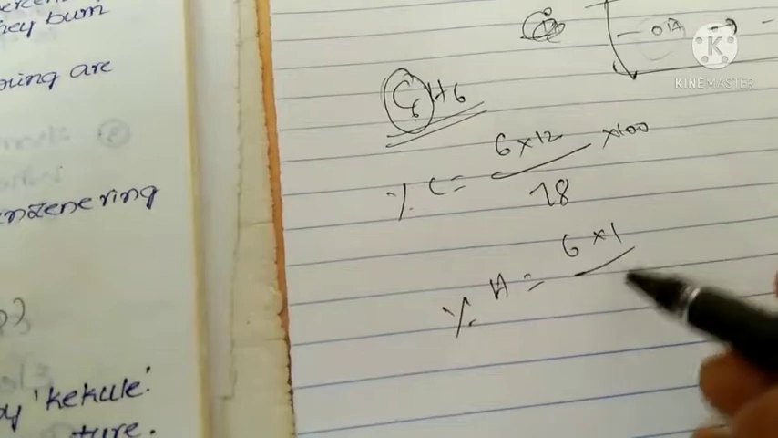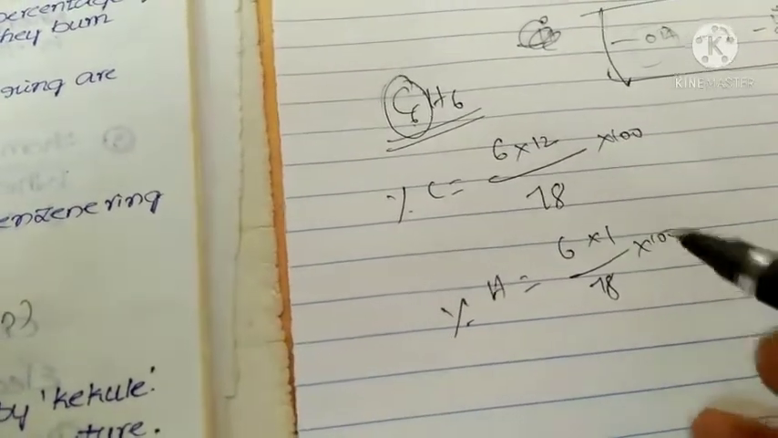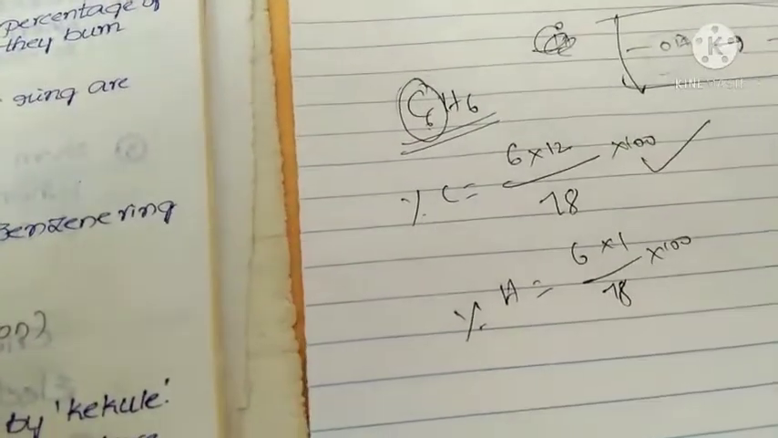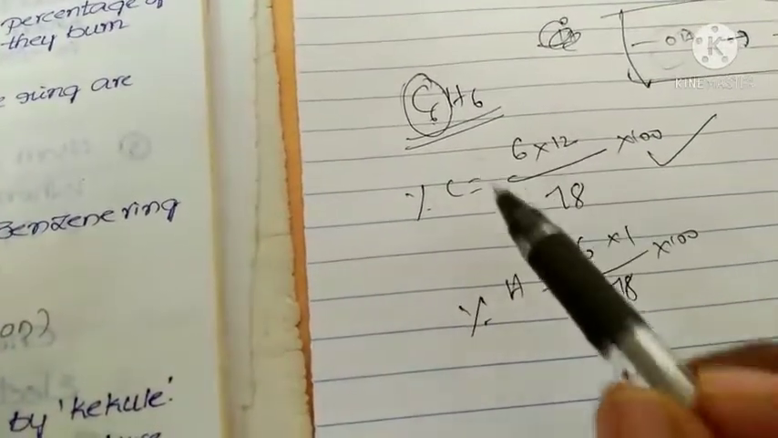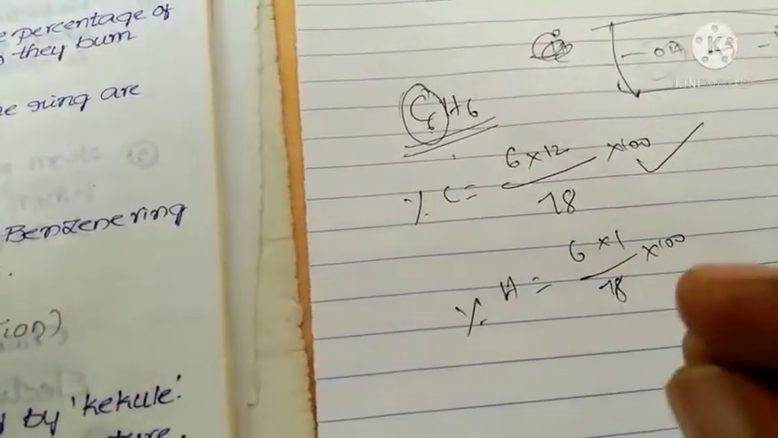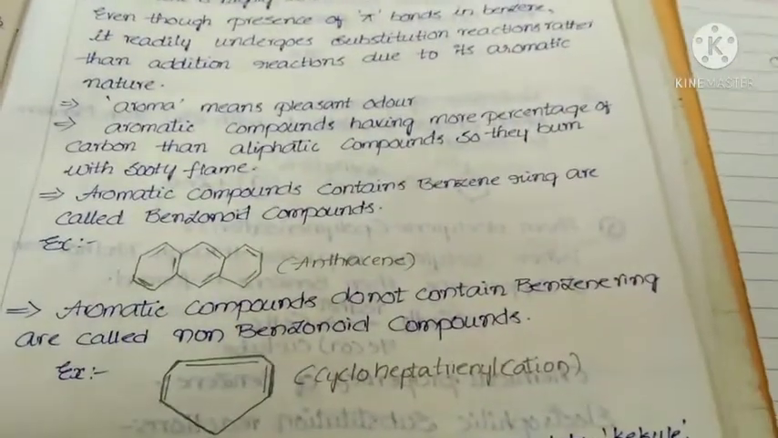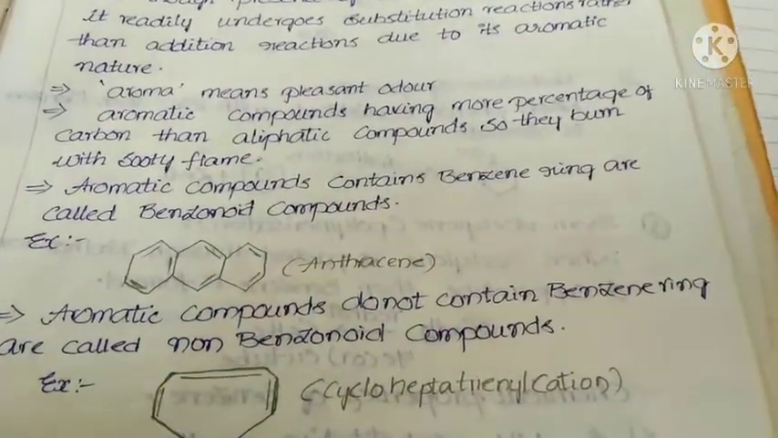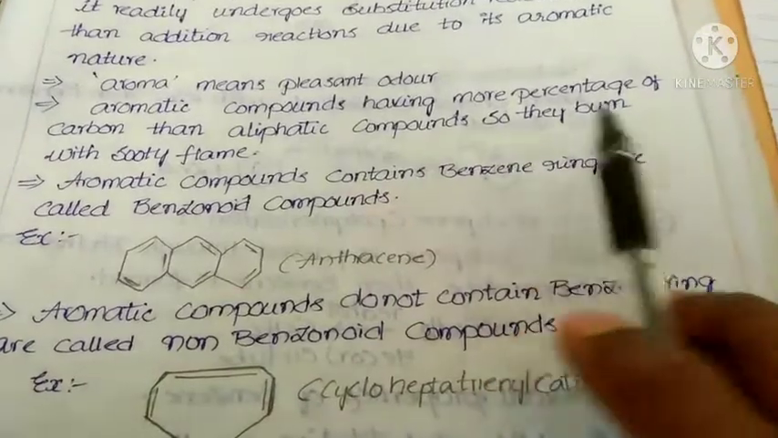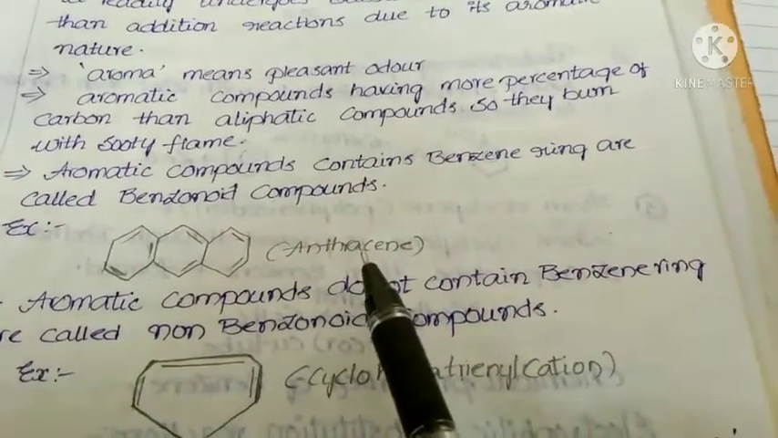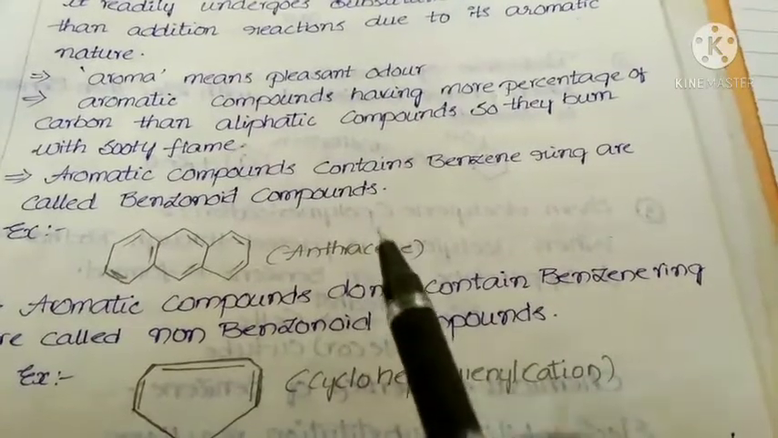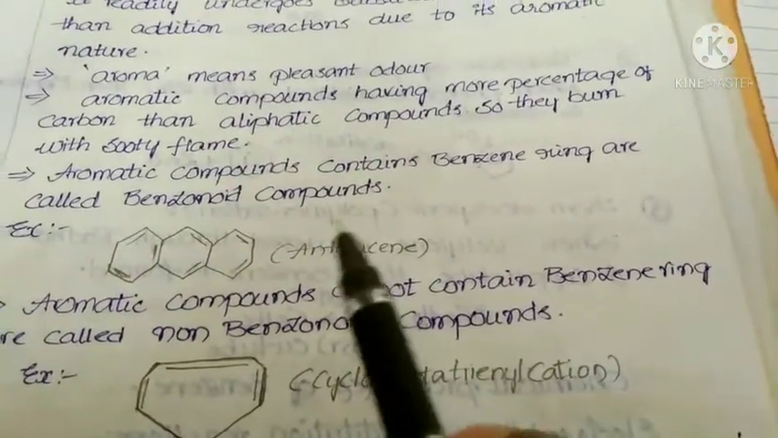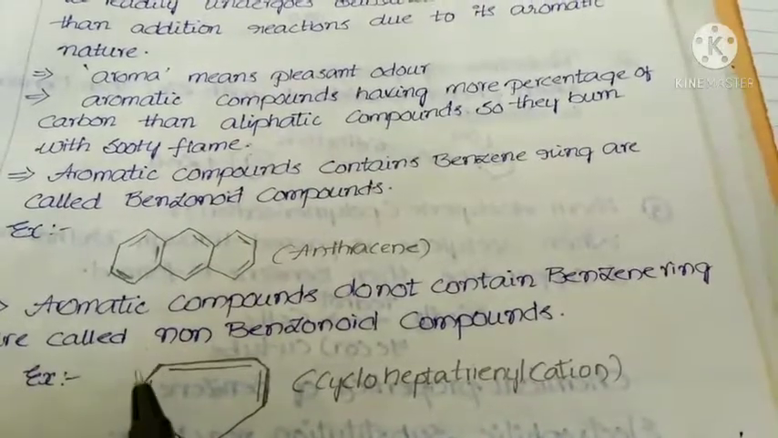Whereas the percentage of hydrogen in this case is 6 into 1 by 78 into 100. So clearly we can say that the percentage of carbon is more than the percentage of hydrogen in benzene. Not only in this case, in any aromatic compound, the percentage of carbon is more. So what? They burn with a sooty flame. That means when we apply heat to those compounds, they burn with a sooty flame.